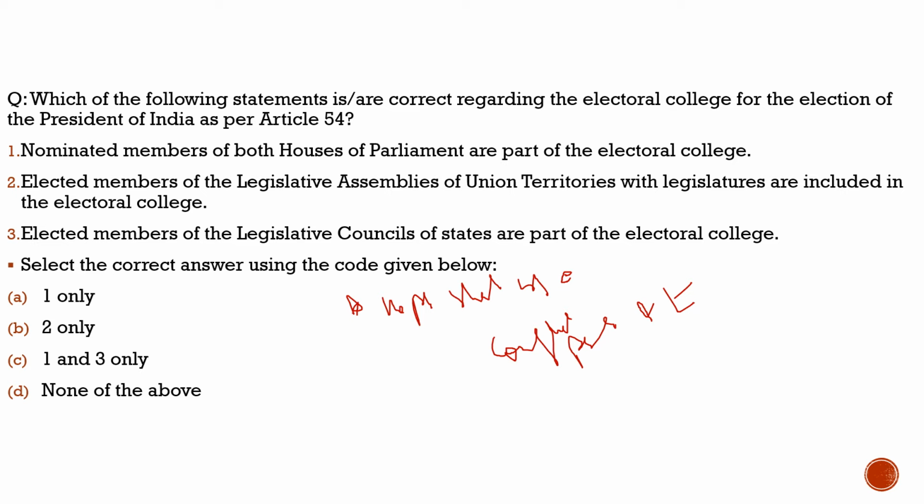So here a question can be raised. You can be asked: does the constitution provide the electoral college for the president? The Constitution talks about the electoral college, but it does not provide who the members of the electoral college are, and that is defined by different laws and acts. So what are the members of the electoral college? Let's try to understand that. The members of the electoral college are the elected members of both houses of the parliament.